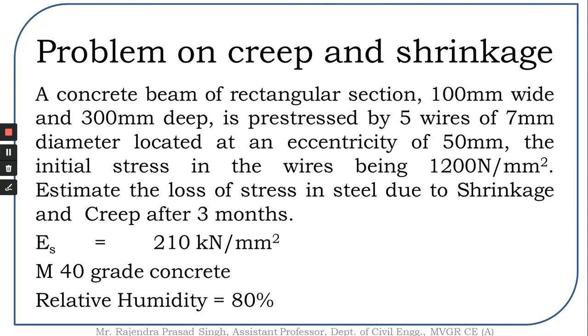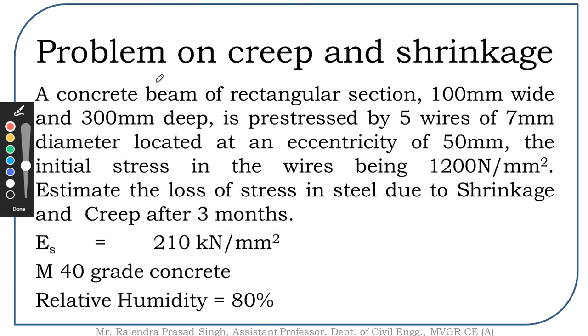Now let us see one problem and try to understand. The problem is to determine creep as well as shrinkage. In this problem, we are supposed to find the loss of stress in steel due to shrinkage and creep after 3 months.